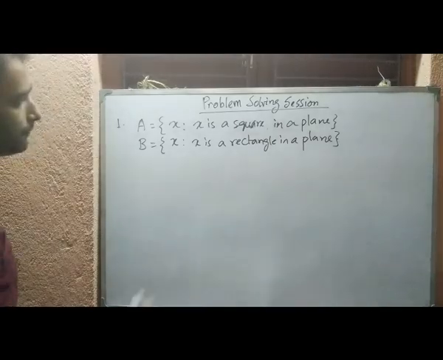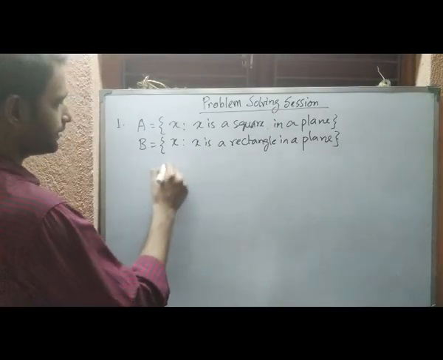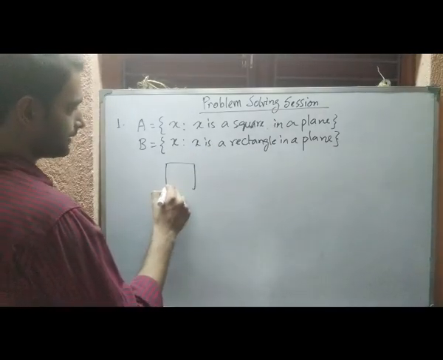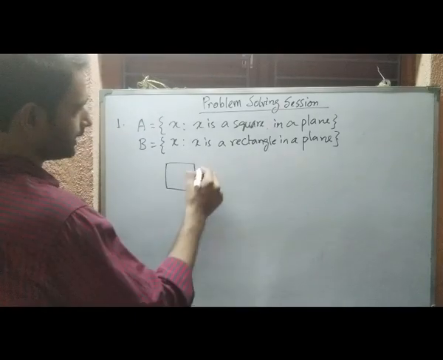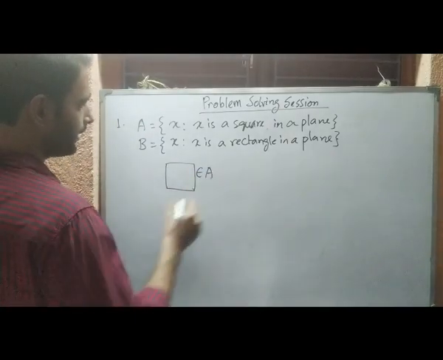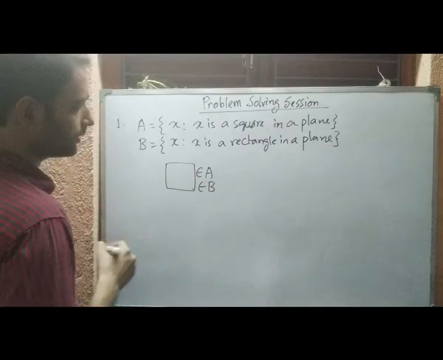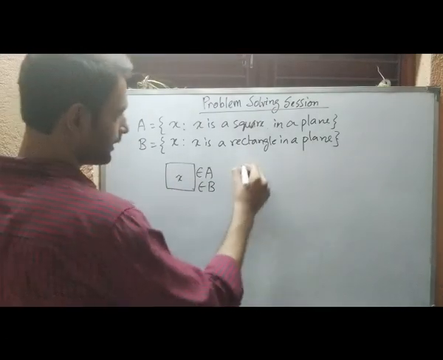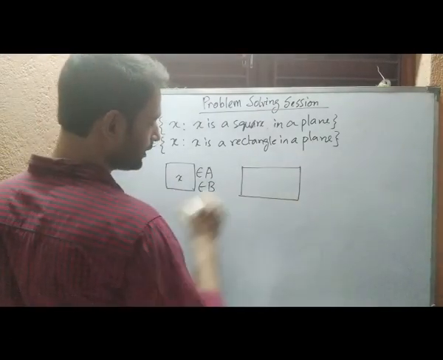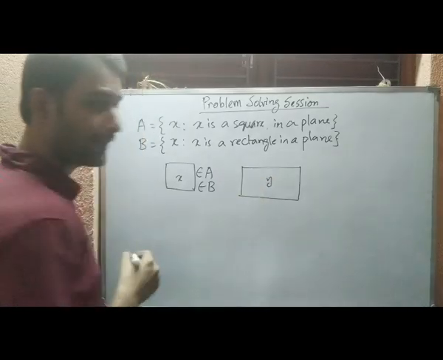So clearly see, since we can consider squares as rectangles also, this will belong to A and also it will belong to B. But there are rectangles which are not squares.